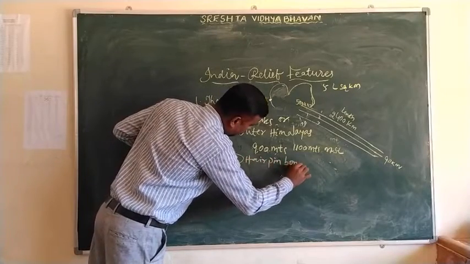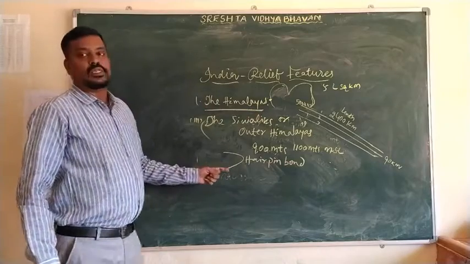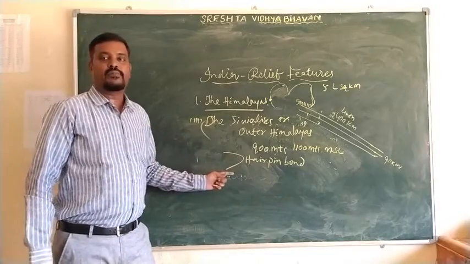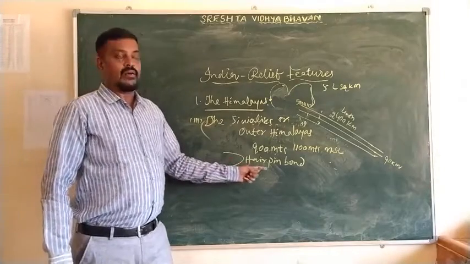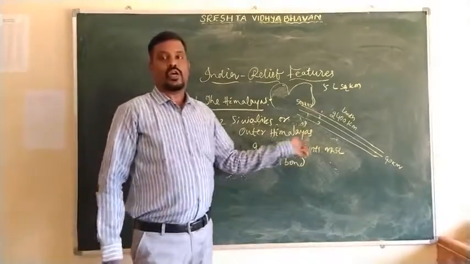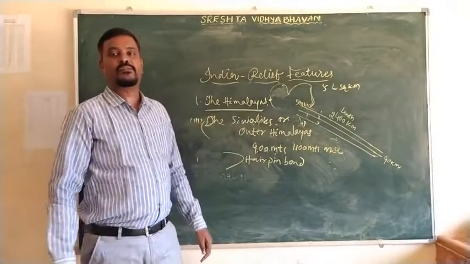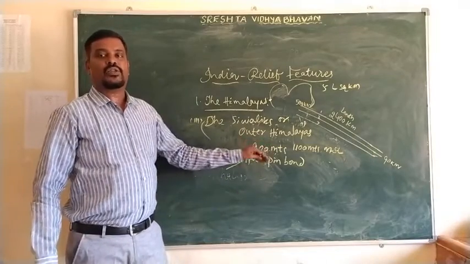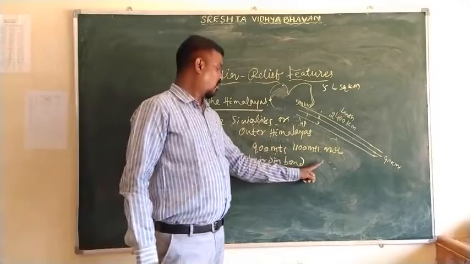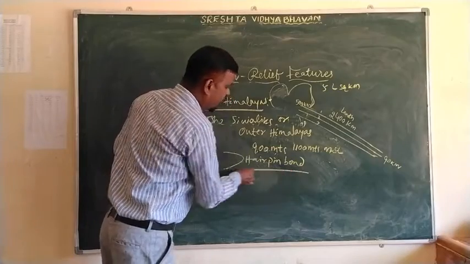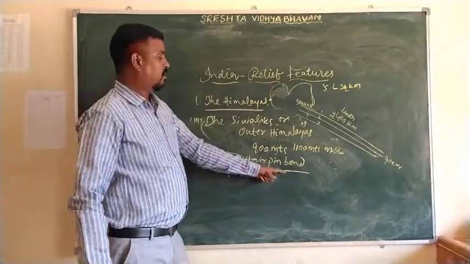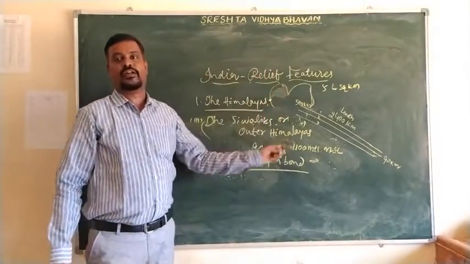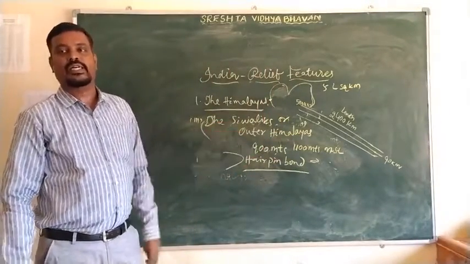It forms the boundaries of the north-eastern part of our country, with Bhutan and China.